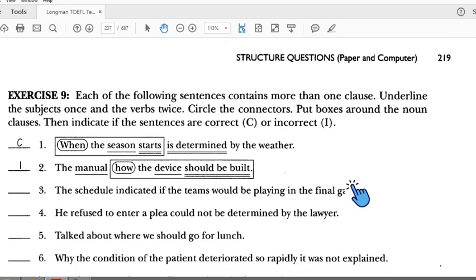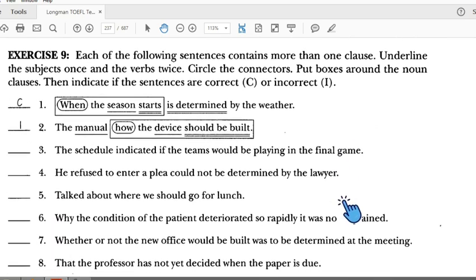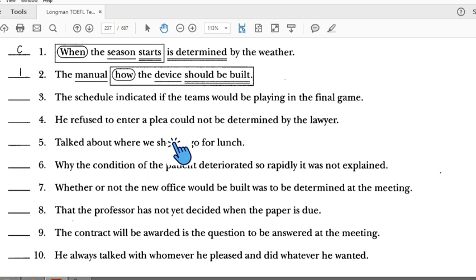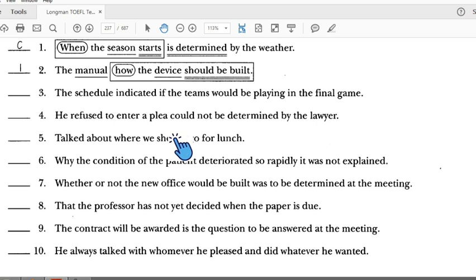Next, exercise 9. Take your book and your pen. Let's do our exercise. Exercise 9, number 1. Why is it correct? Yes, of course, because there is the connector "when", and "decision" starts as a subject.